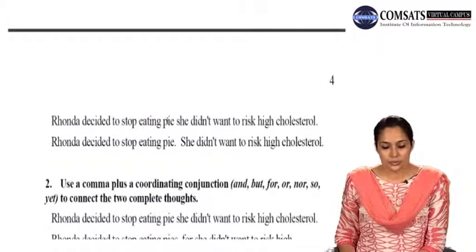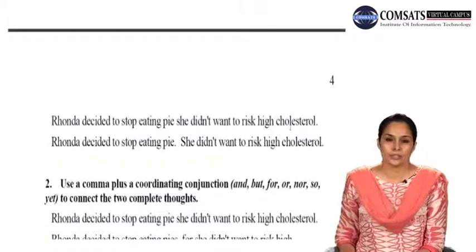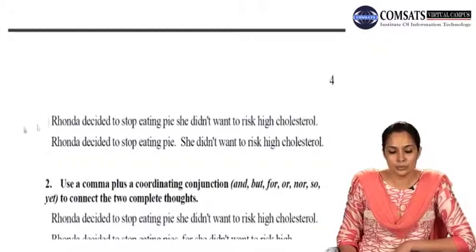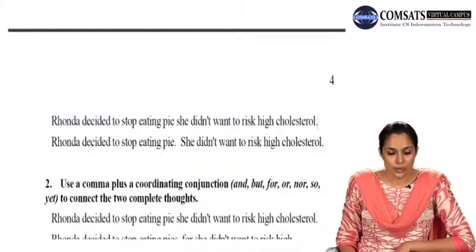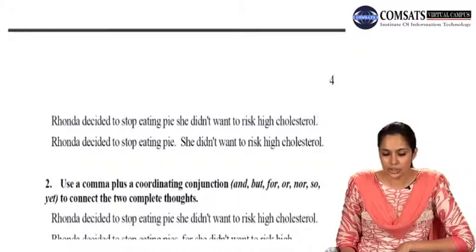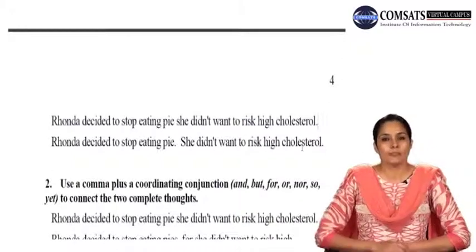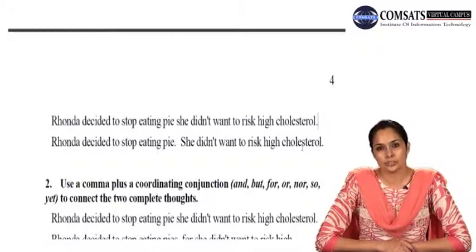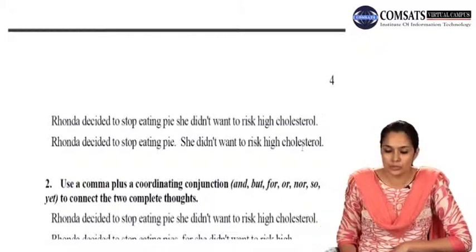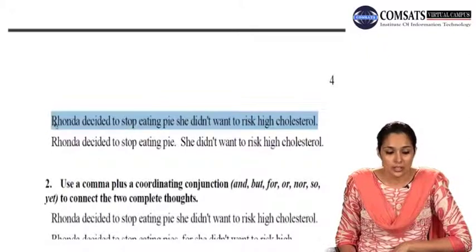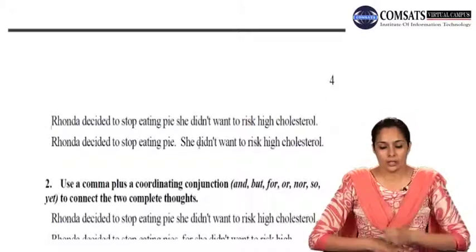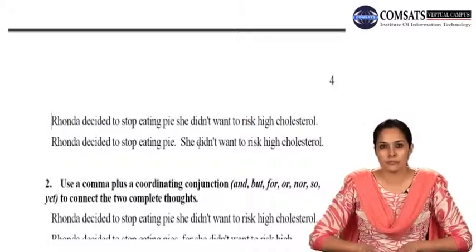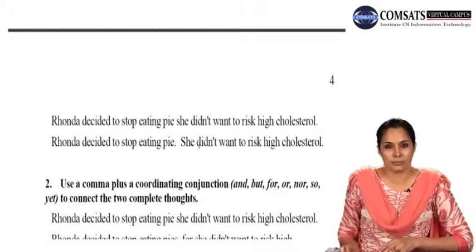Like this, Rhonda decided to stop eating pie. She didn't want to risk high cholesterol. Now, looking at the example, we have this fused sentence example here, and look at the way they have corrected it. Rhonda decided to stop eating pie. Full stop. She का S capital किया हुआ है. She didn't want to risk high cholesterol. You have made two different sentences, two separate sentences of this fused sentence, that is one sentence. और आपकी थॉट कंप्लीट हो गई, आपकी जो बात आप कहना चाहते हैं वो आपने कह दी है, और आपको किसी भी किस्म का फ्यूज सेंटेंस कॉमा स्प्लाइस का प्रॉब्लम जो है वो यहाँ पर नज़र नहीं आ रहा.